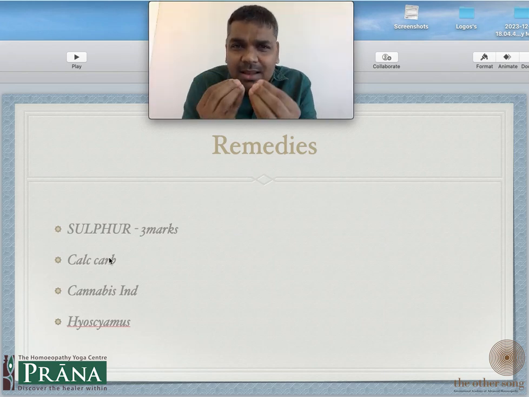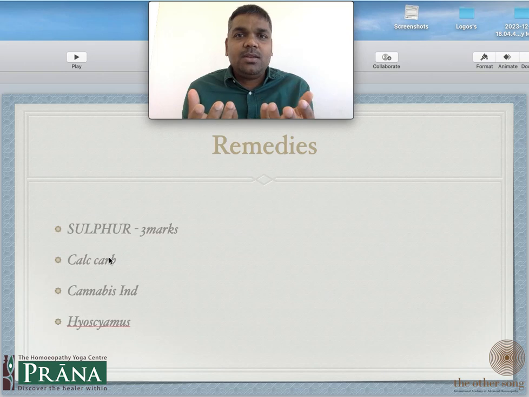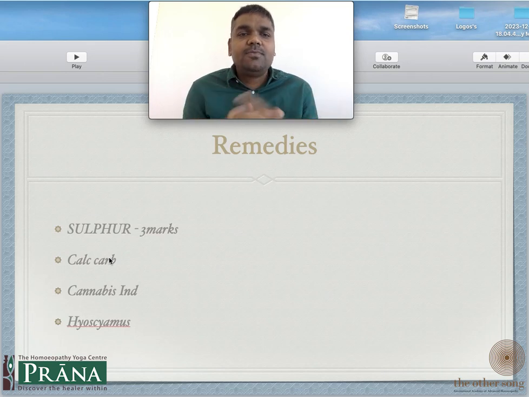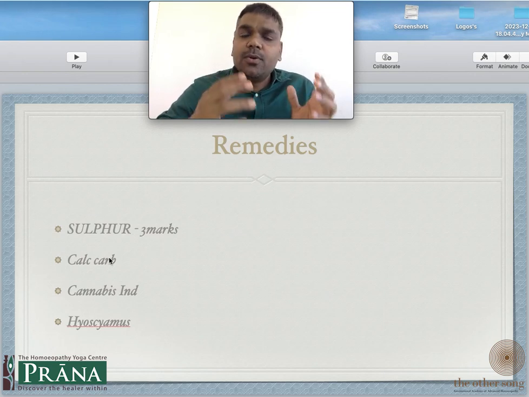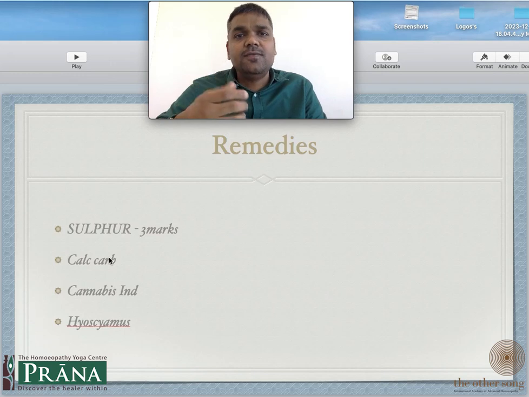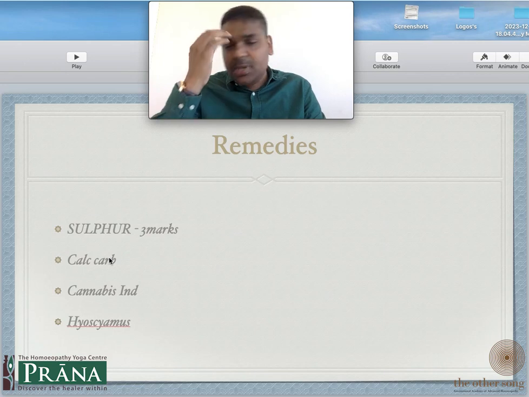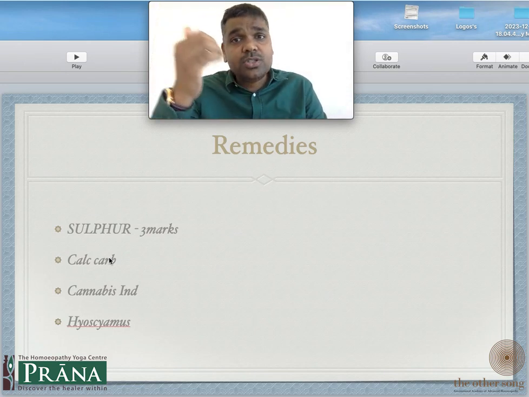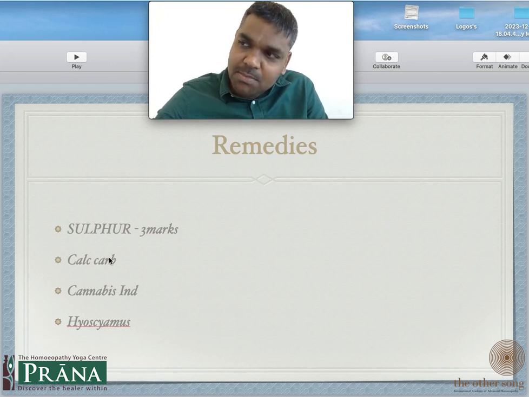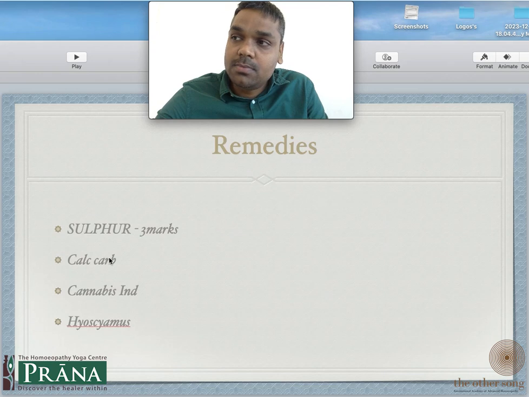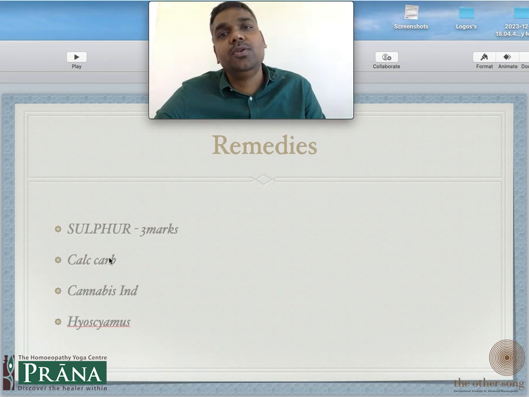But there is a little bit of peculiarity between every remedy. For example, the highest grade remedy is sulfur. If you read the proving, you'll see all this: misplaced words, confusion, difficult comprehension, inability to study, mixing up things, etc. But the most popular thing that all of us know is they mix up their objects.